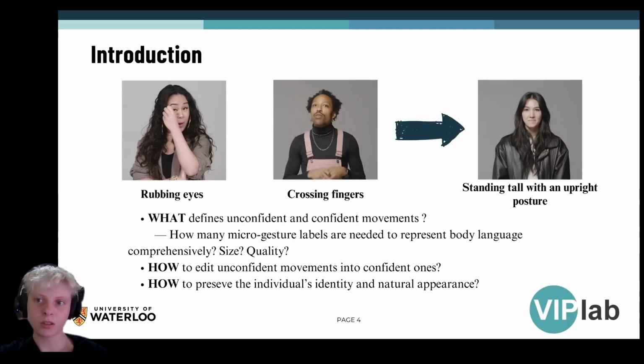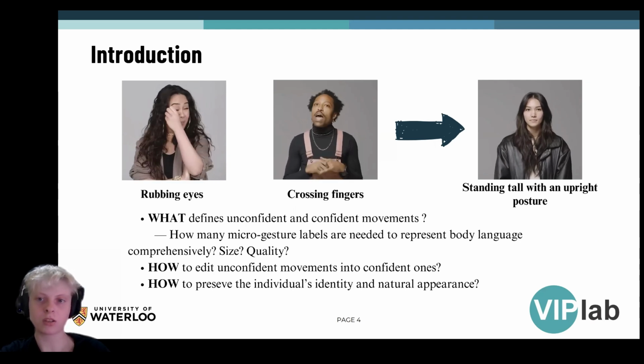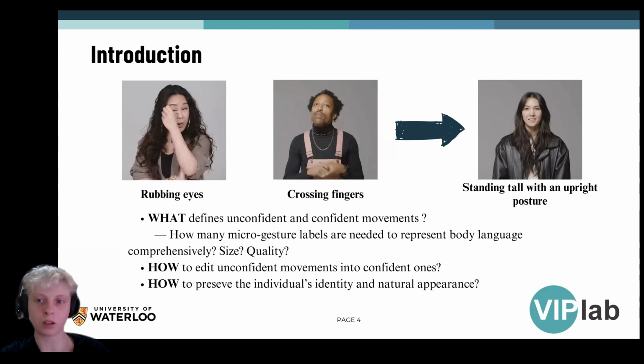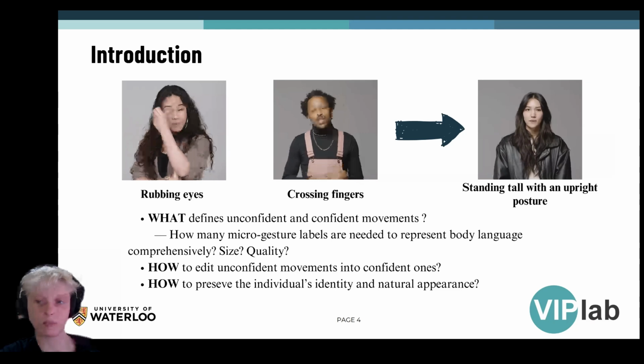We started exploring the topic by asking a simple question. What defines unconfident and confident movements? Identifying these movements systematically proved challenging, which led us to creating a comprehensive dataset centered around microgestures, a key component that potentially represents confident and unconfident behaviors. This pursuit led to more questions. First, how many microgesture labels are needed to represent body language comprehensively? And of course, what size and quality of the dataset are necessary for training AI models to predict and analyze microgestures with high accuracy and reliability?